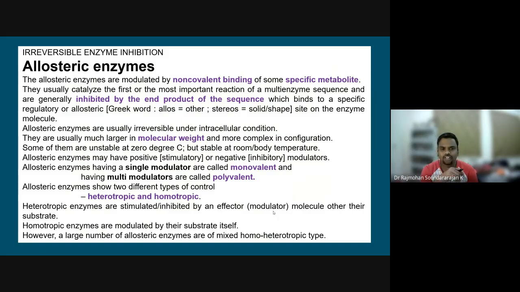Allosteric enzymes having a single modulator are called monovalent enzymes, or polyvalent enzymes when they have multiple modulators. And they also have two types of control, either heterotropic control or homotropic control. Homotropic enzymes are modulated by the substrate itself, whereas heterotropic enzymes are stimulated or inhibited by a modulator or effector molecule other than the substrate. So that way it has two types of control: heterotropic control and homotropic control.